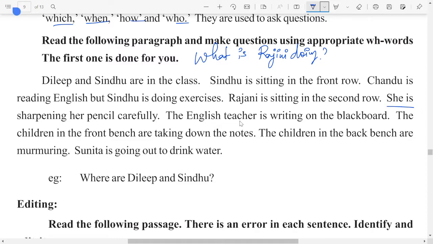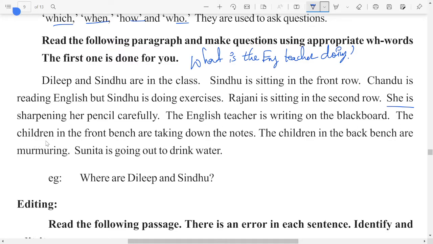Next, the English teacher is writing on the blackboard. So this sentence is about the English teacher. So what is the question that you can use here? What is the English teacher doing? Okay, so what is the English teacher doing here? The English teacher is writing on the blackboard.